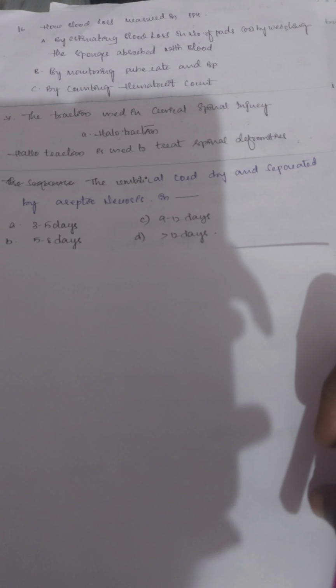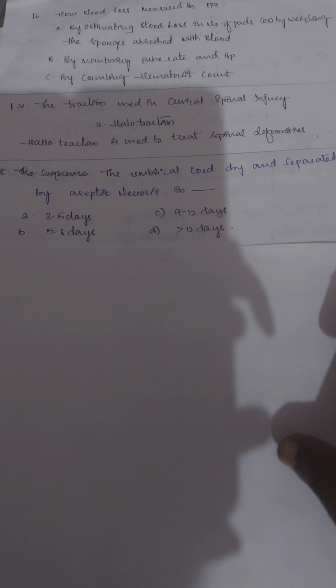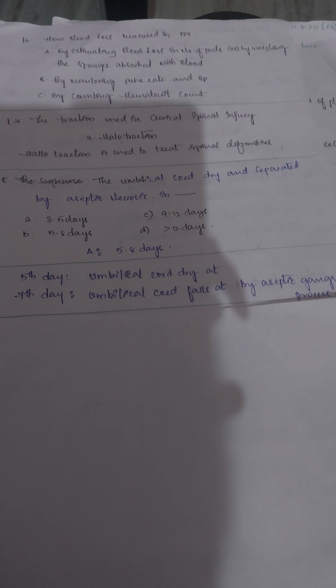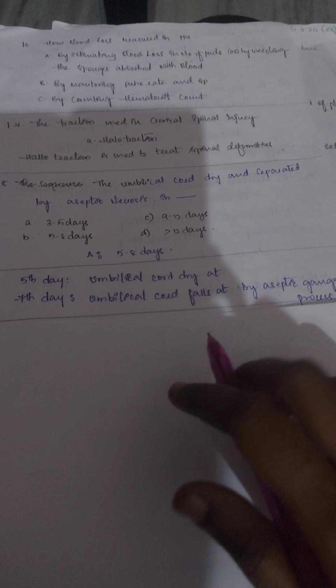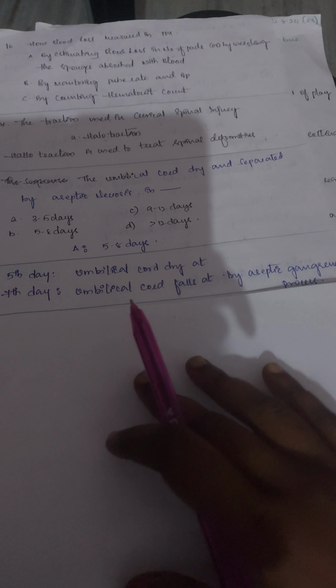The options: 3 to 5 days, 9 to 12 days, 5 to 8 days, or less than 12 days. And the answer is 5 to 8 days. Here you can see the umbilical cord is dry at the 5th day, and the umbilical cord completely falls off at the 7th day by aseptic gangrene process.